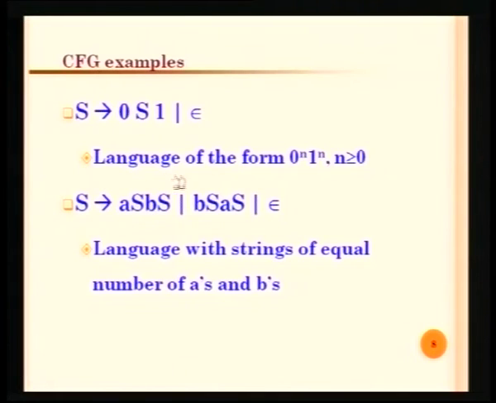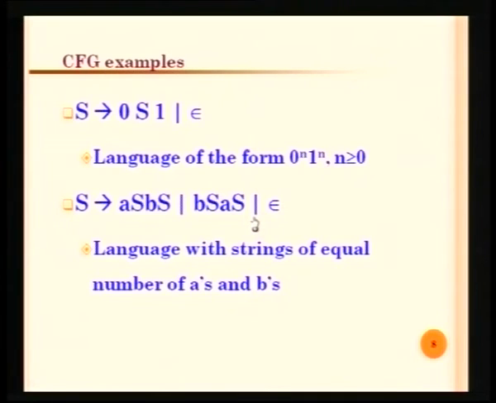So, if I straight away go for the third rule, it is going to be 0 times A and 0 times B. The first rule means 1 time A and 1 time B. The second rule once again 1 time A and 1 time B. So, every time if it is going to be the first one or second one, 1 A and 1 B will be introduced. If it is going to be third one, there will be 0 number of A's and 0 number of B's introduced. So, the language is going to be the set of all strings with the equal number of A's and B's.